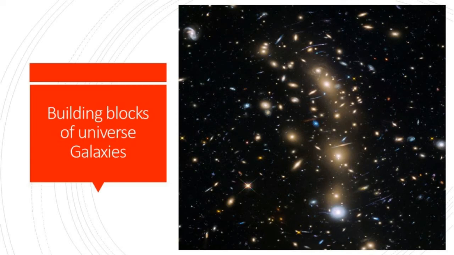Galaxies. A galaxy is a large collection of stars or cluster of stars and celestial bodies held together by gravitational attraction. There are about billions of galaxies in the universe. Most galaxies range from 1000 to 10,000 parsec in diameter. As we have different types of houses in a locality, the galaxies are also of different types.